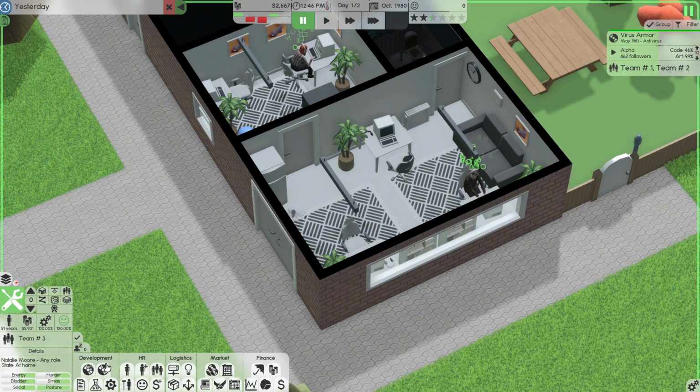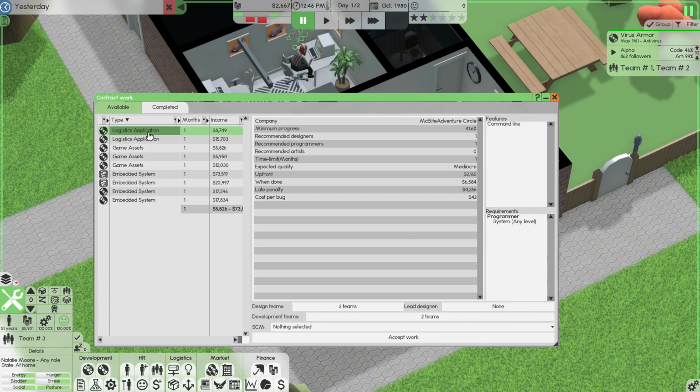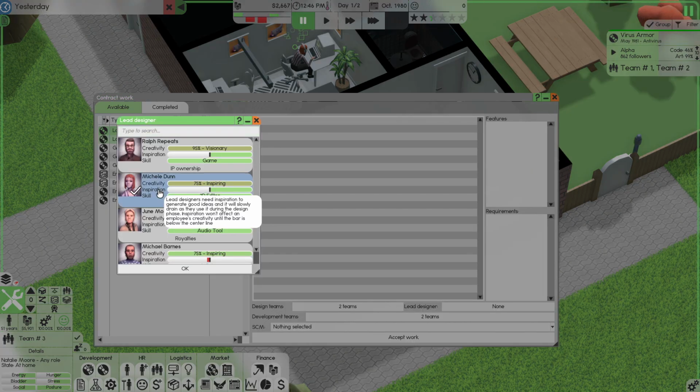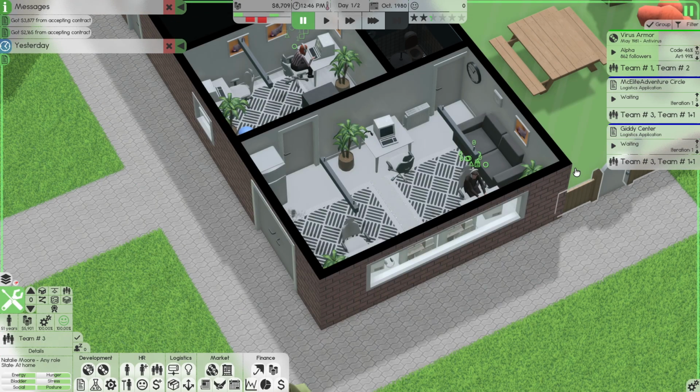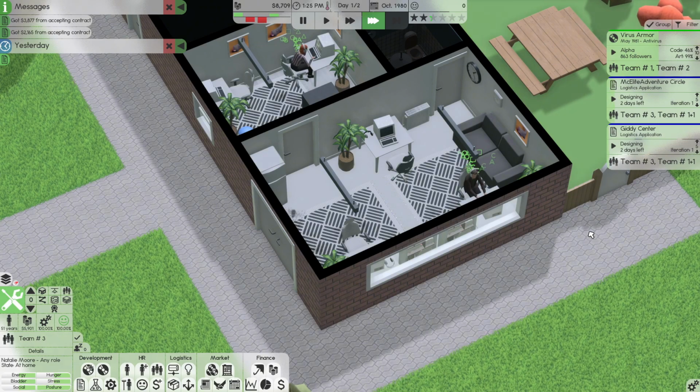I think before we unpause, we should take some more contract work because, of course, we need to at least cover her salary. So this time I'm going to give it to Michelle as a lead designer and we'll accept the contract work. But we need to make sure all 3 teams know that they can work on this. There we go. And let's unpause and continue on.